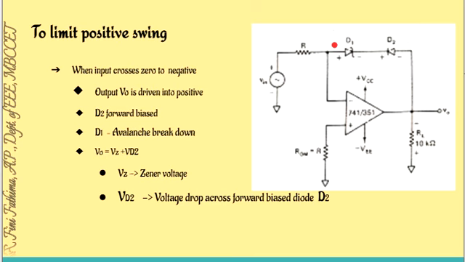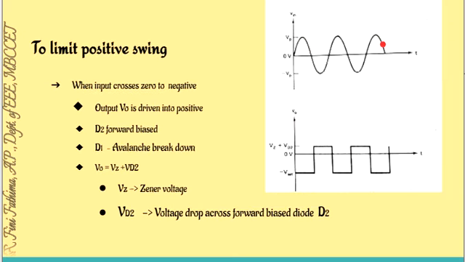If we want to limit the negative swing, then what we have to do? In order to limit the negative swing, we have to interchange D1 and D2, or we have to swap the positions of D1 and D2. In order to limit the negative swing, D1 should be a normal diode and D2 should be a Zener diode. Okay, so that you can draw and you can find it out. You can redraw the circuit, and you have to redraw this waveform also.